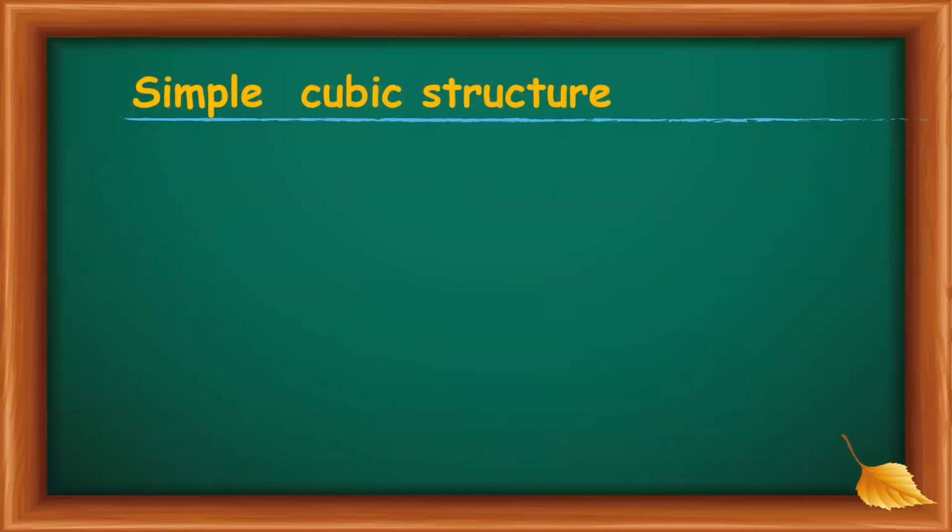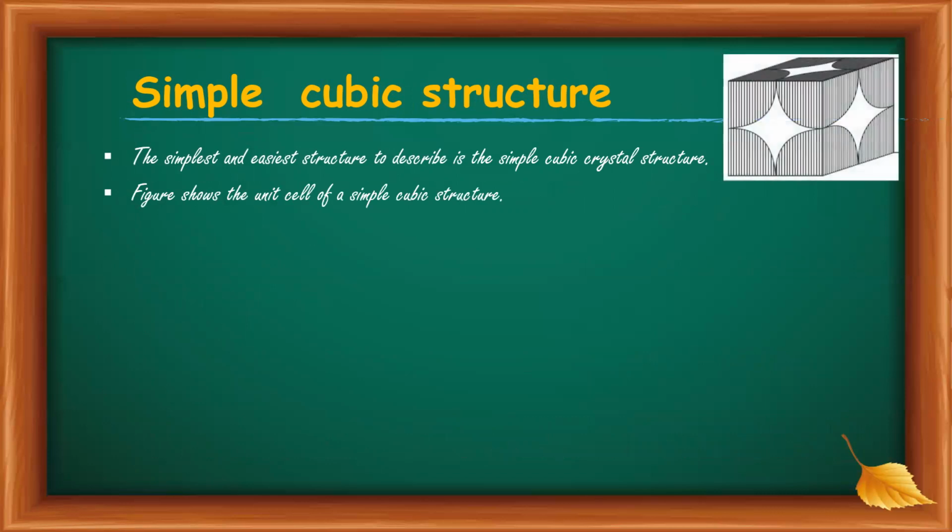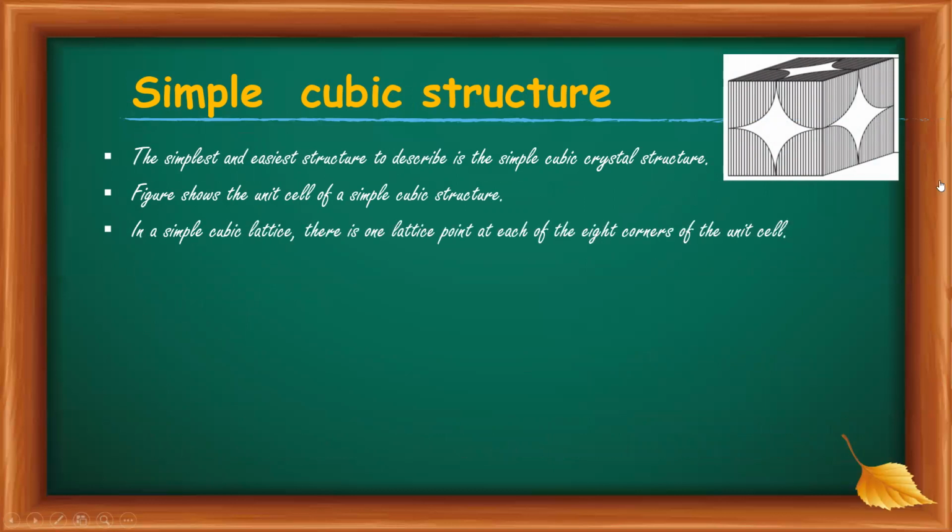Now we discuss simple cubic structure. It is the simplest and easiest structure to describe. A figure shows a simple cubic structure. From the figure, it is clear that there is one lattice point at each of the 8 corners in the unit cell.